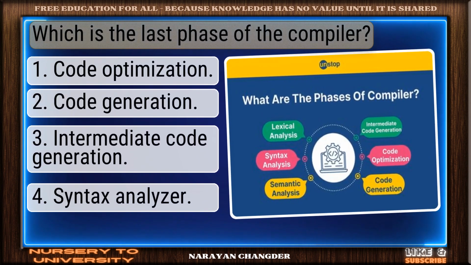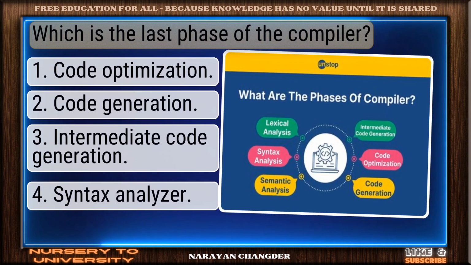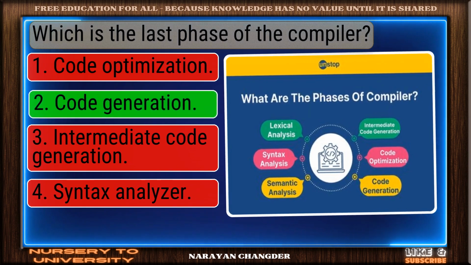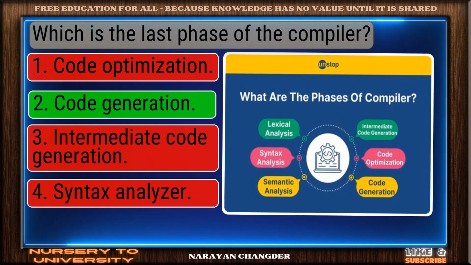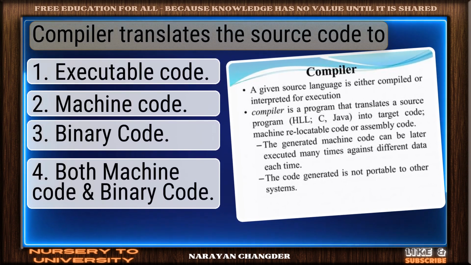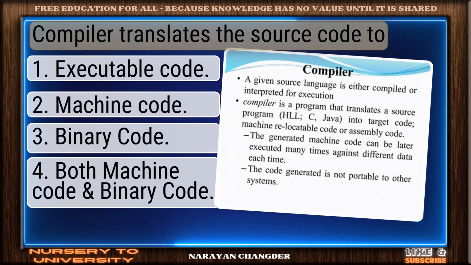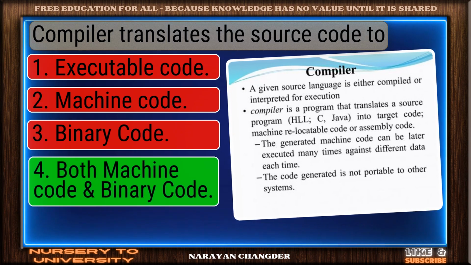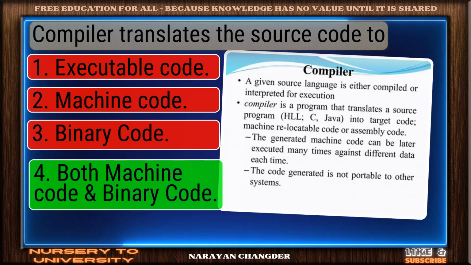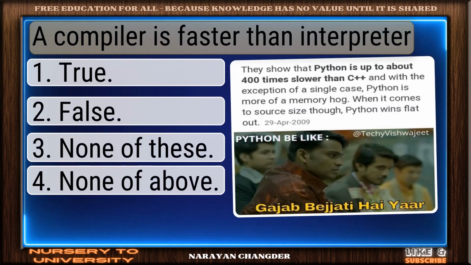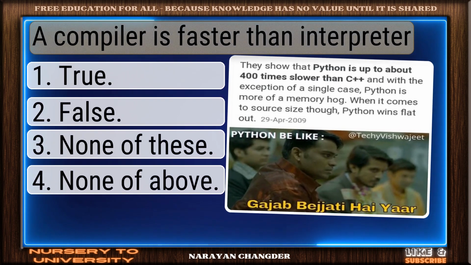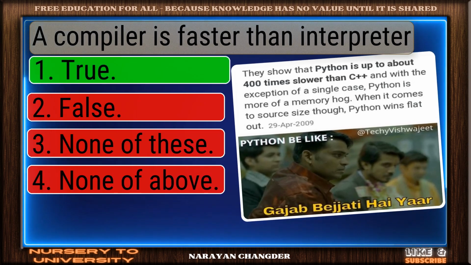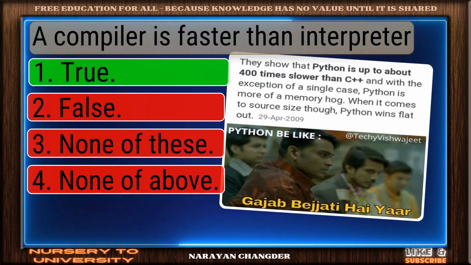Question number 56. Which is the last phase of the compiler? Correct response. Code generation is the most accurate answer. Question number 57. Compiler translates the source code to... Nice selection. Both machine code and binary code is the correct and valid answer. Question number 58. A compiler is faster than interpreter. Sharp thinking. True is the right choice.